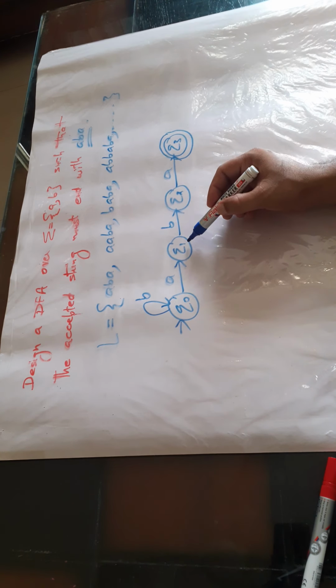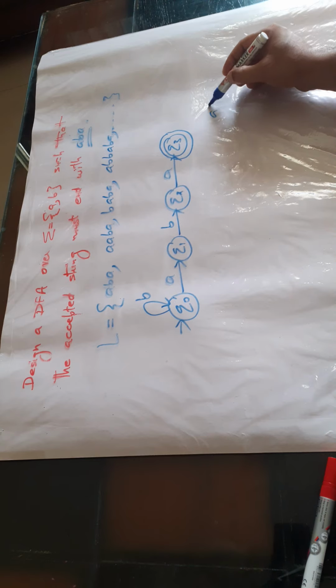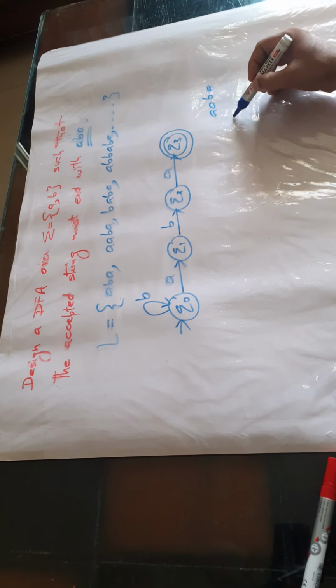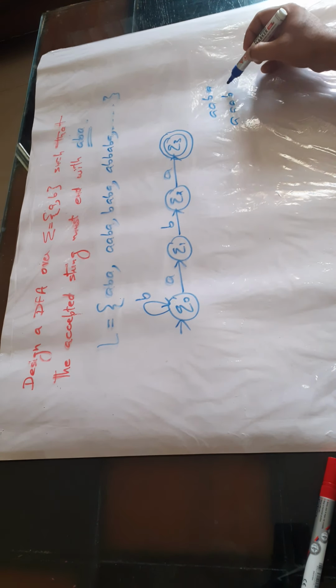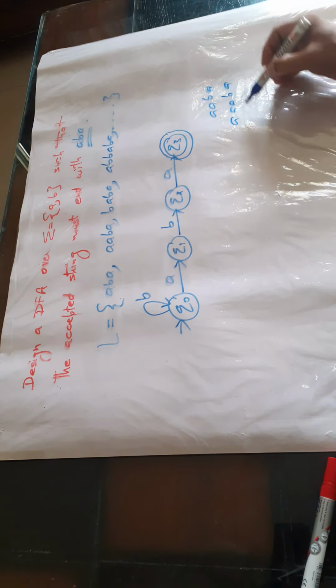Now come to Q1. What happens if we have A? We may have ABA, or AABA, or AAABA. It means ABA is the end part of the string, so that is going to be accepted. That's why here we can take a self loop for A.